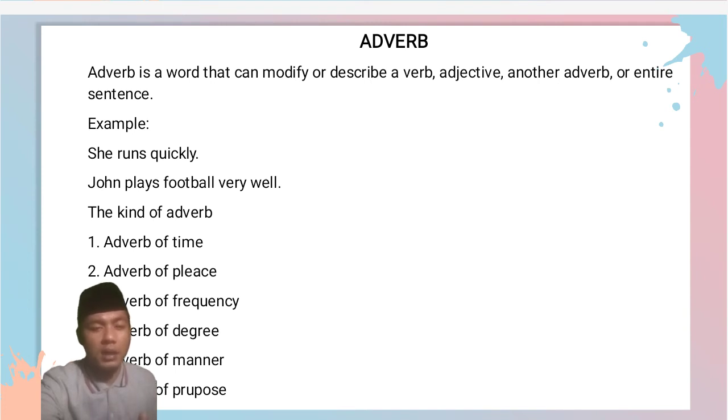And adverbs here have 6 kinds. The first is adverb of time, adverb of place, adverb of frequency, adverb of degree, adverb of manner, and the next is adverb of purpose.